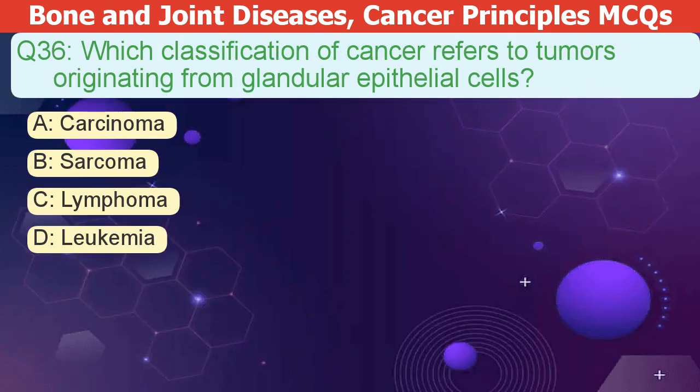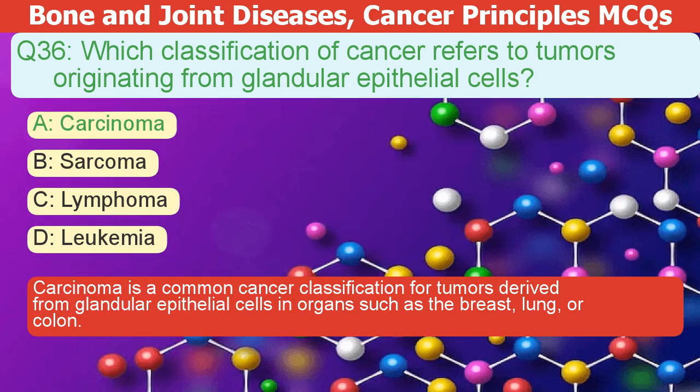Which classification of cancer refers to tumors originating from glandular epithelial cells? A. Carcinoma. B. Sarcoma. C. Lymphoma. D. Leukemia. The correct answer is A. Carcinoma is a common cancer classification for tumors derived from glandular epithelial cells in organs such as the breast, lung, or colon.